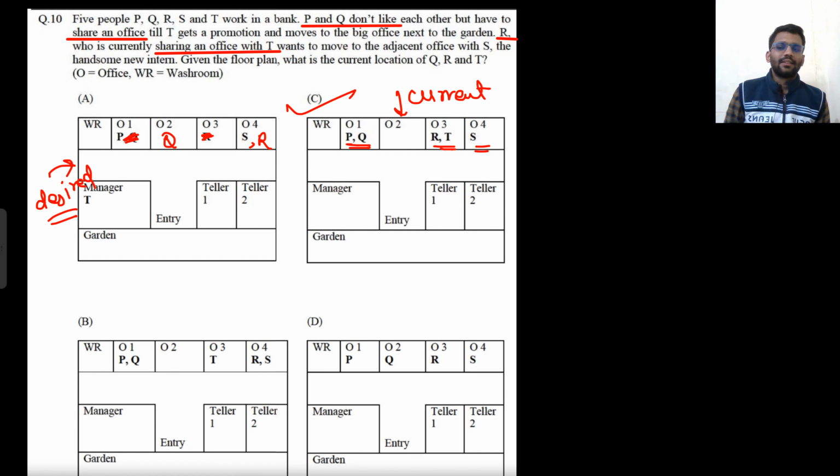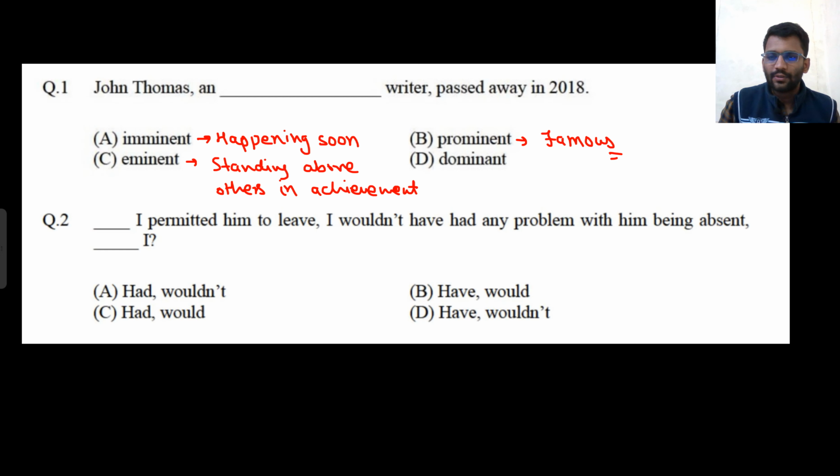So C is the answer. Okay, well and good. P and Q sharing together, R and T sharing together, S is adjacent. Okay, so these two sets we have solved. Now we will be solving one more set. So there are total 8 sets in 2019. So we will solve all the sets. So 2 sets we are done with. Okay, so let's solve this question.